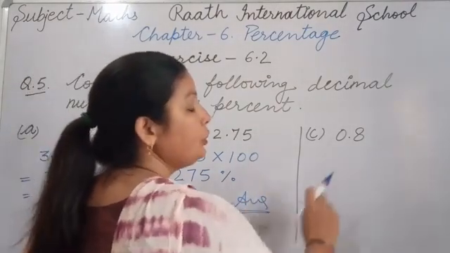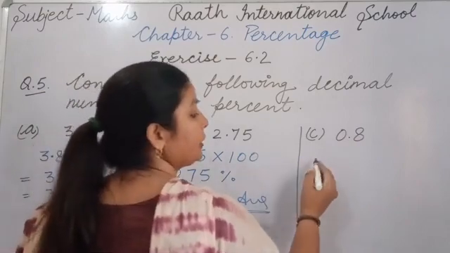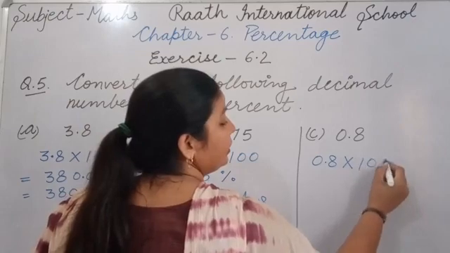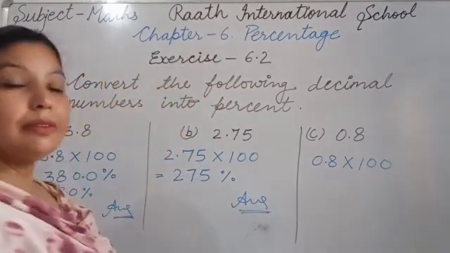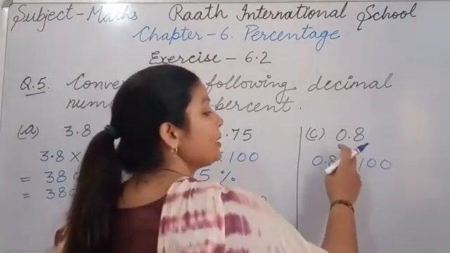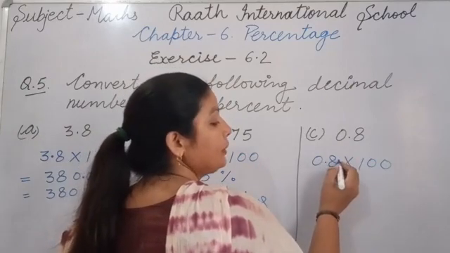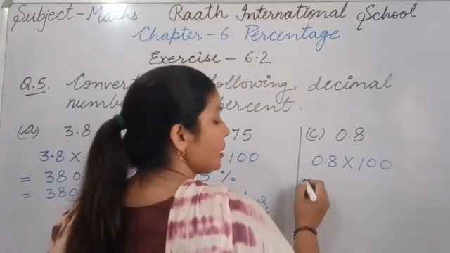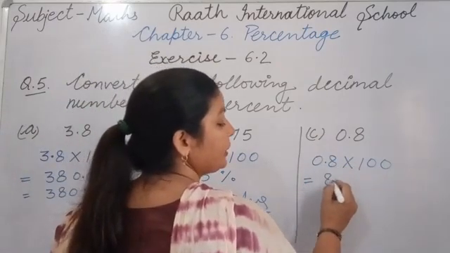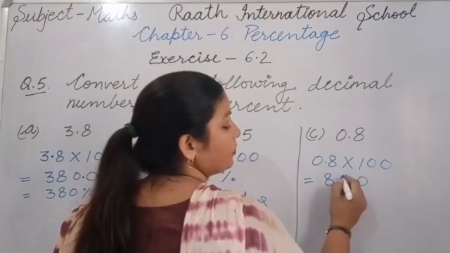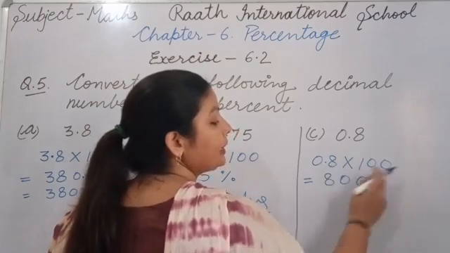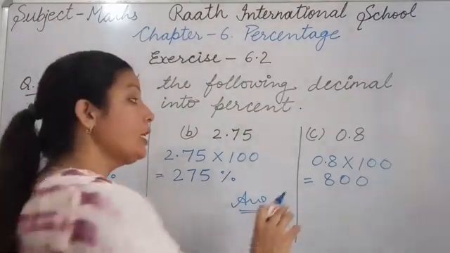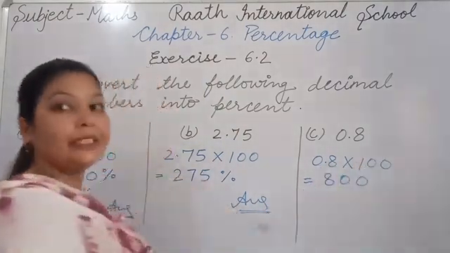Now it's the C part. There is given 0.8. So we write here 0.8 multiplied by 100. Whenever we multiply by 100, it will move 2 places. Now there is only 1 place, so what can we do here? We can make here 0. As you wish, you can also do it like this: 8 and after that 2 times 0, because 8 multiplied by 100 equals 800. You forget the decimal.